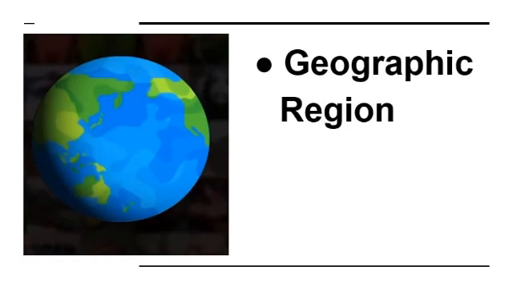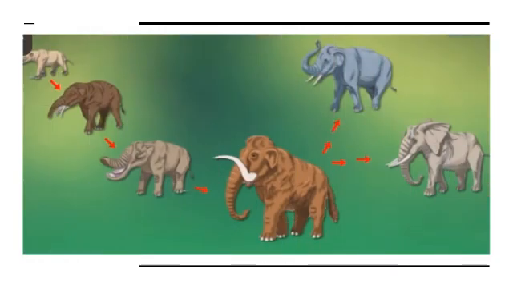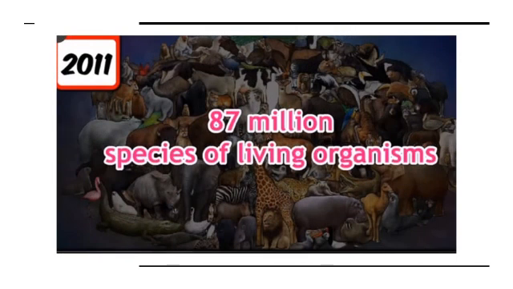Students, as you all know, all the living organisms on earth have adapted according to the geographic regions, food ingestion, defense, etc. While adapting, many differences are observed in the organisms of the same species also. According to the 2011 census, around 87 million species of living organisms are found on the earth, including land and sea. To study such a vast number, it was essential to divide them into groups and subgroups.